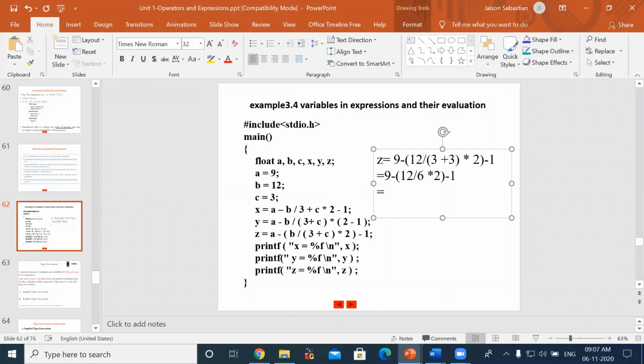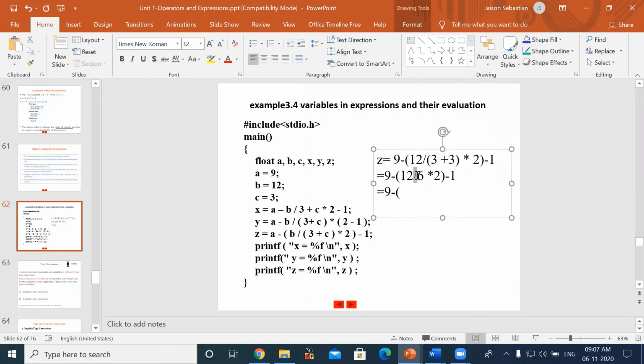Next step, ma'am: 9 minus 9 minus 2 into 12 by 6. Division and multiplication are there. Both are having same precedence.